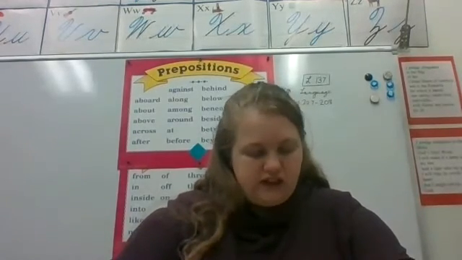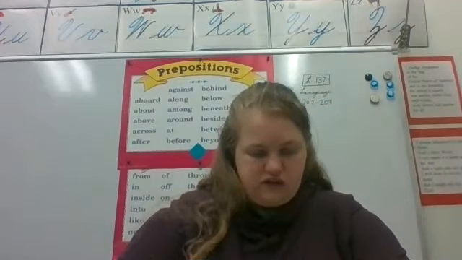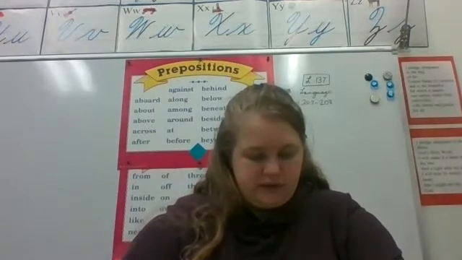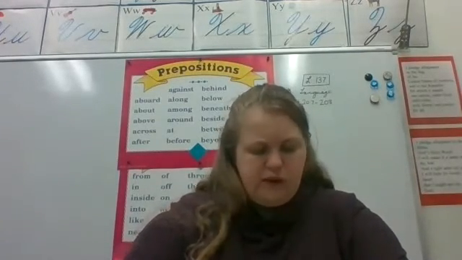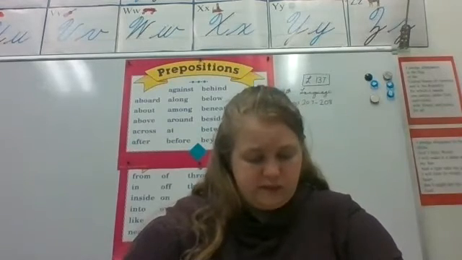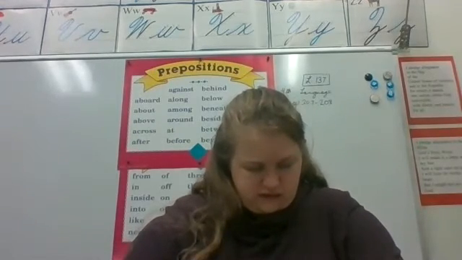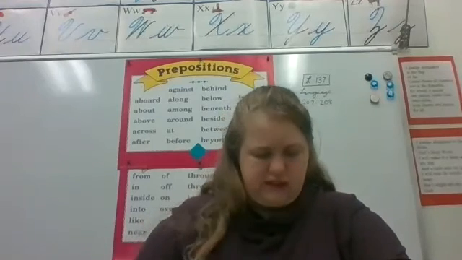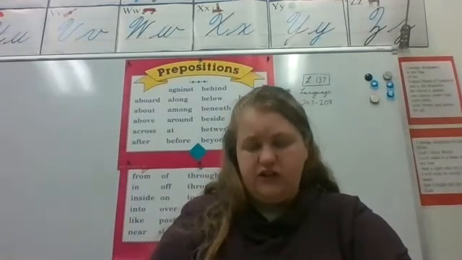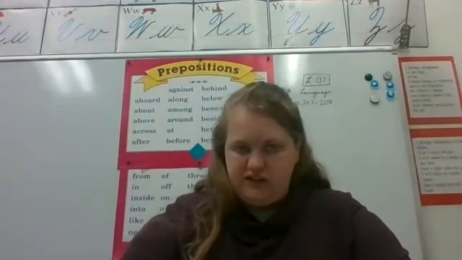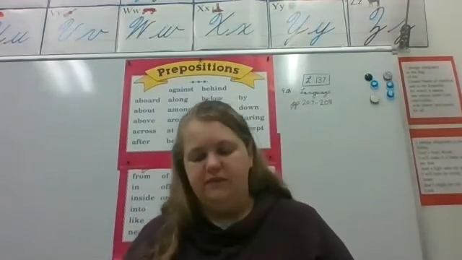The same thing you're going to do in Think D is just put parentheses around the prepositional phrases and circle the object of the preposition. Remember, E is just labeling the parts of speech in these sentences, so that should be pretty easy. If you have questions on that, you can always look back in your book. And if you have further questions, you can have your parents contact me.